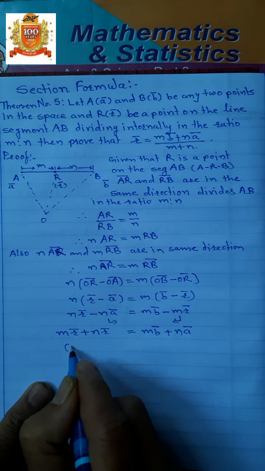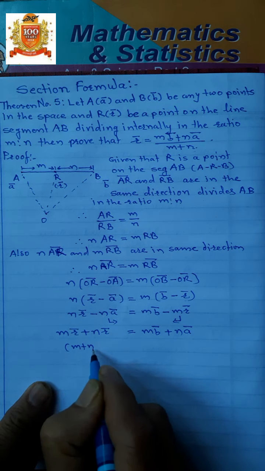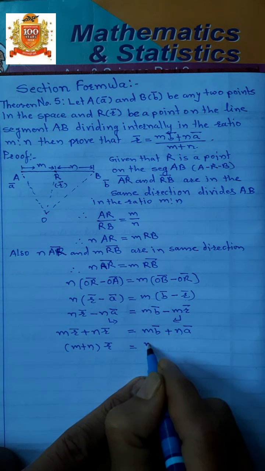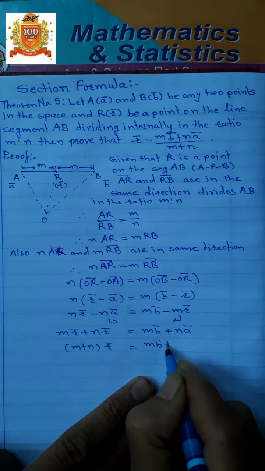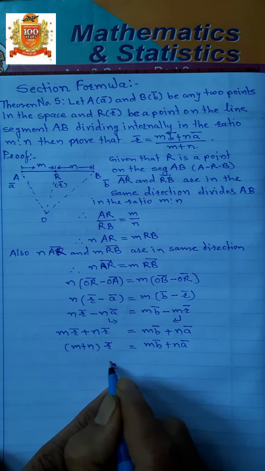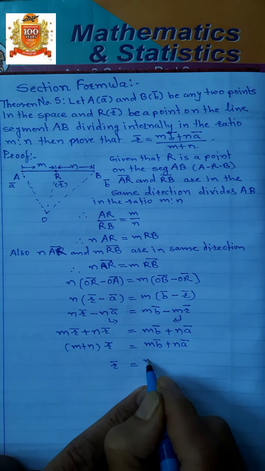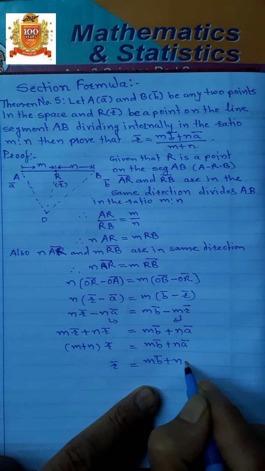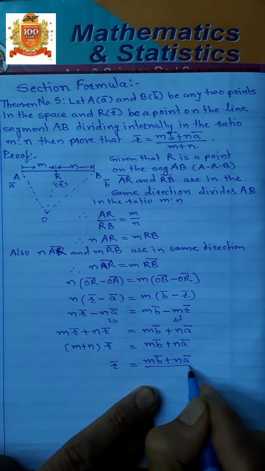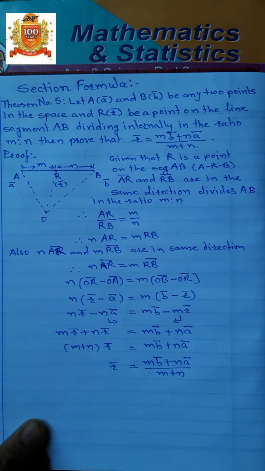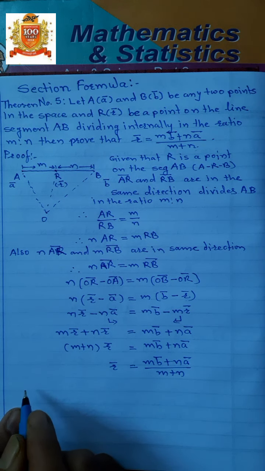Therefore, we can write (m plus n) into R bar is equal to m B bar plus n A bar. Therefore, R bar is equal to (m into B bar plus n into A bar) upon (m plus n). Hence, proved.